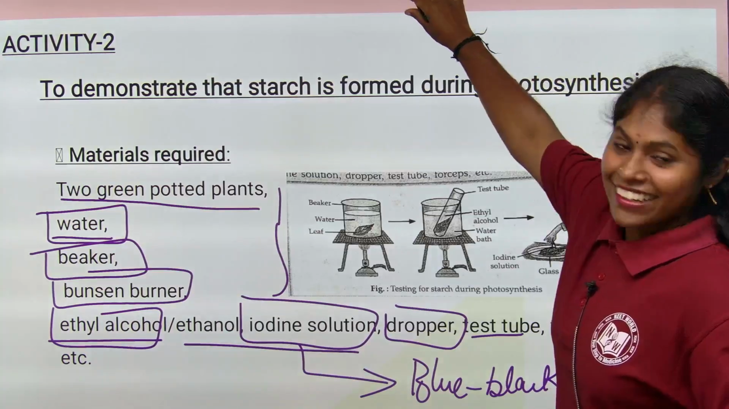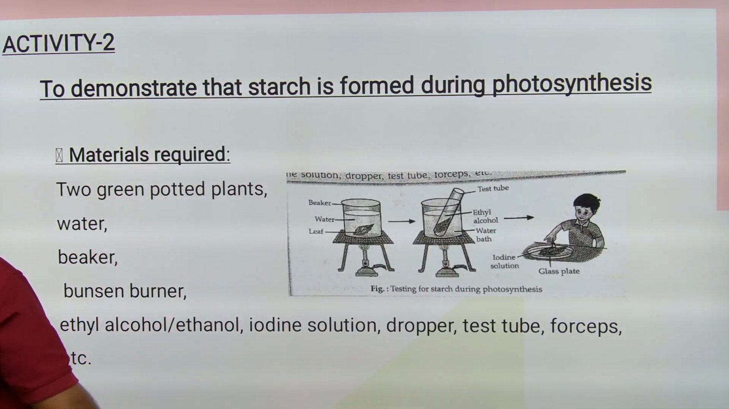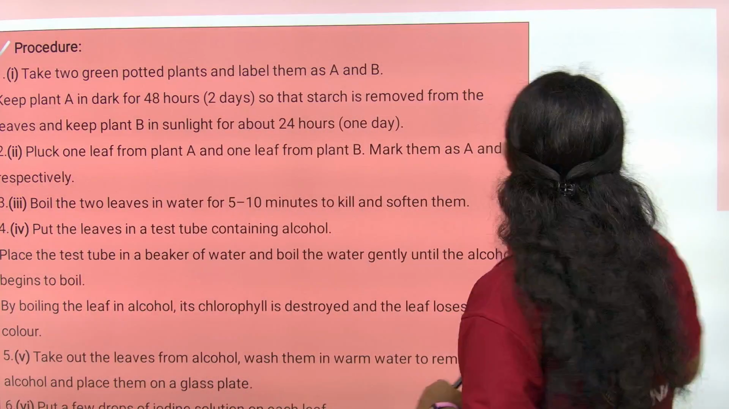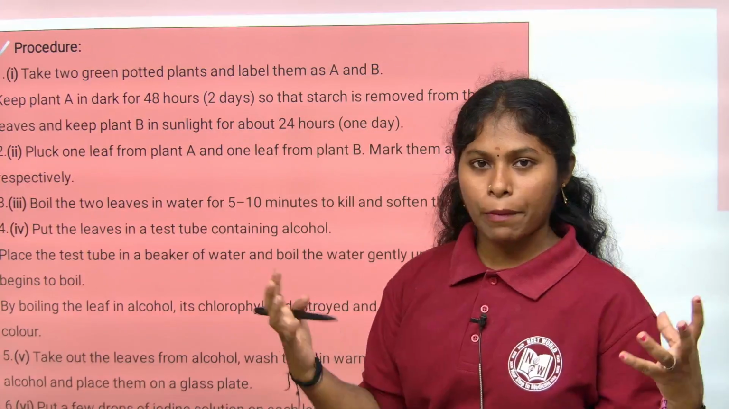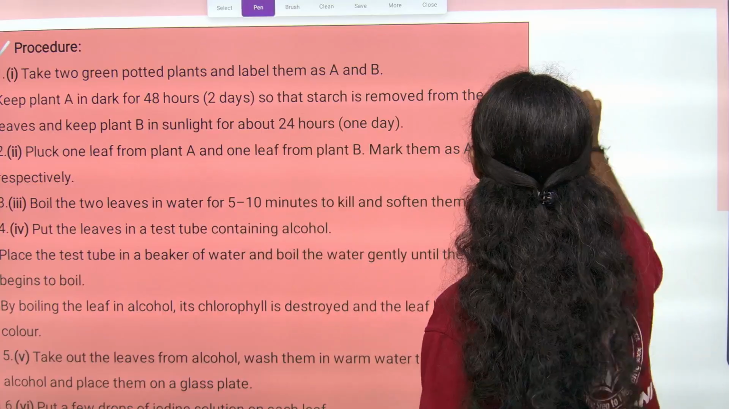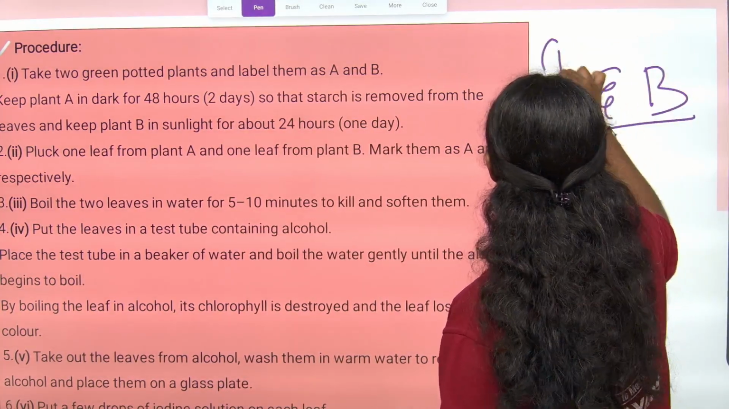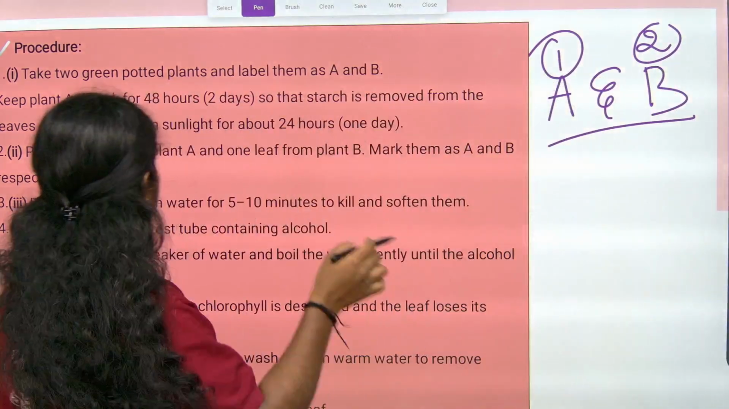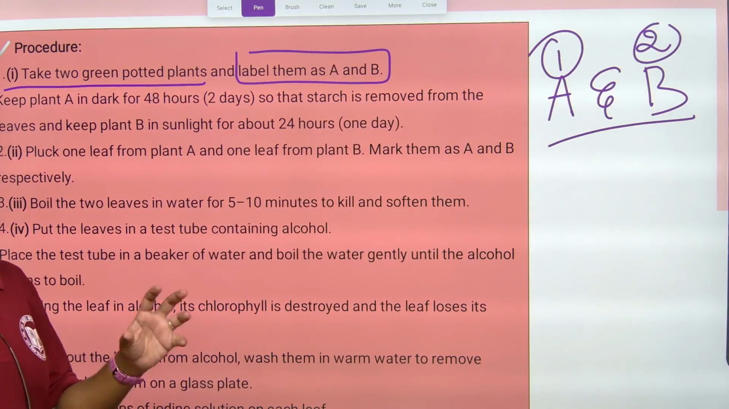Let's see, children, the procedure, how we can do this experiment. So take 2 green potted plants, make it as A and B. Give the names to them: one is A and the other is B. Take 2 green potted plants and label them as A and B.